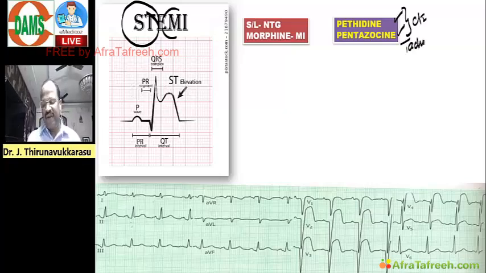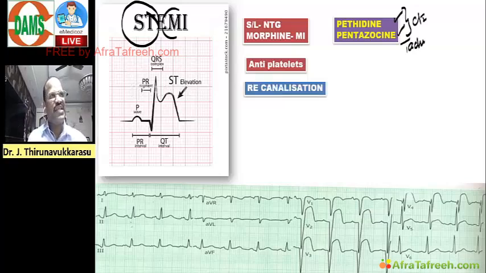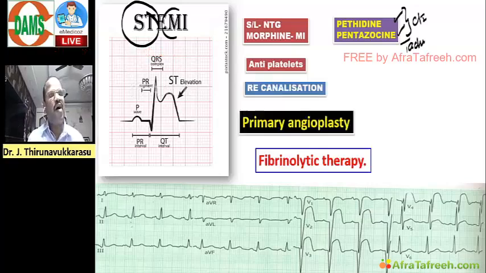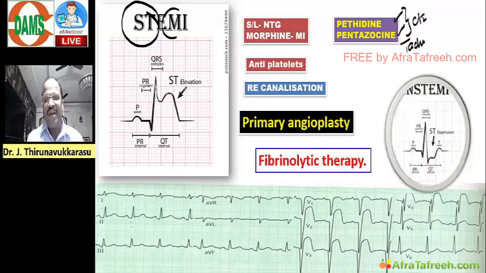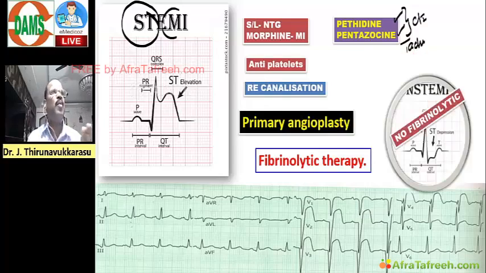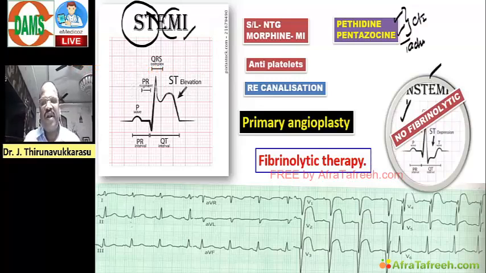And then we have antiplatelet drugs, and then we go for recanalization either by thrombolysis or by doing angioplasty. One question, for non-ST elevation MI, don't do thrombolysis. This point you must know. Same treatment for this MI and this MI, with the exception that for non-ST MI, there is no role for thrombolysis.